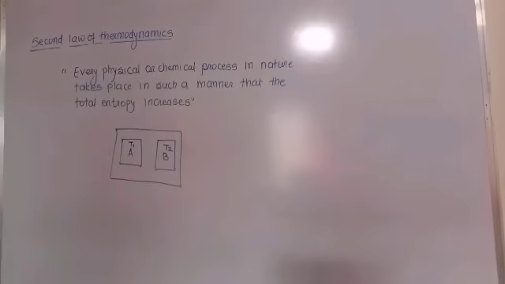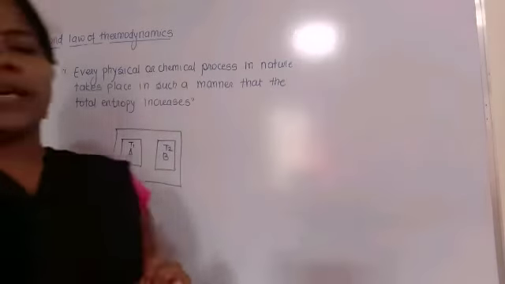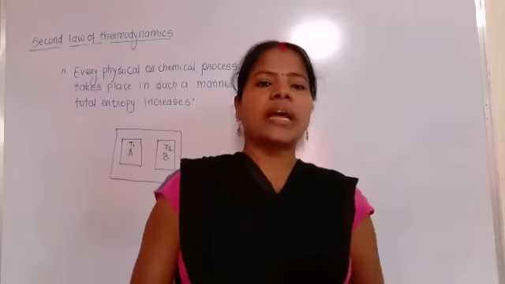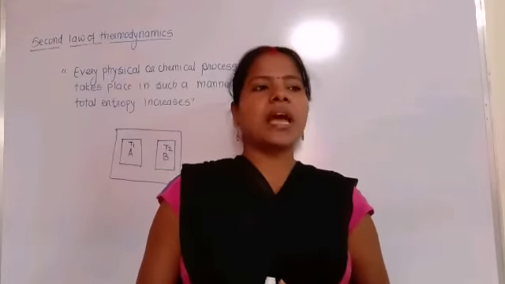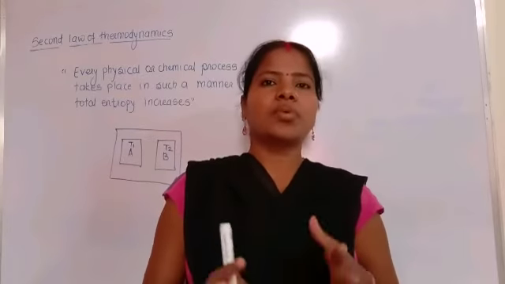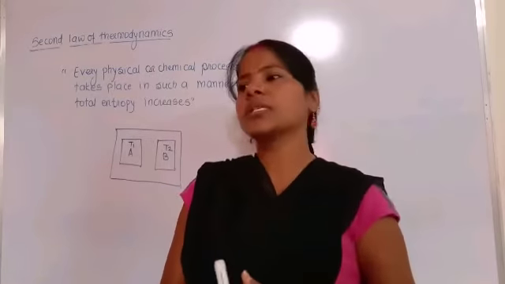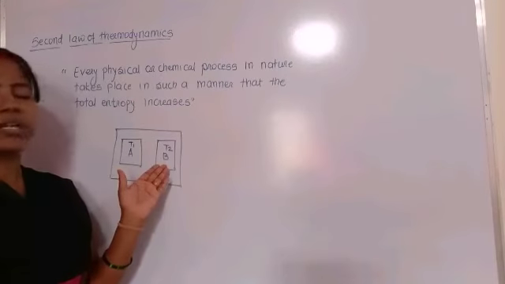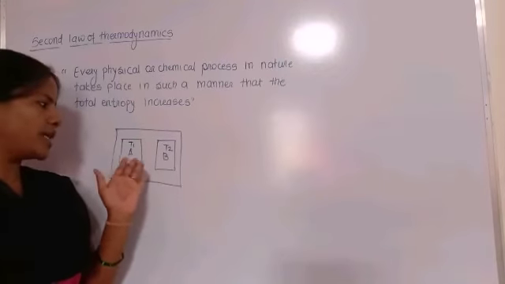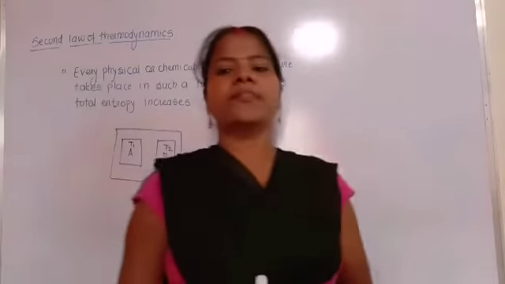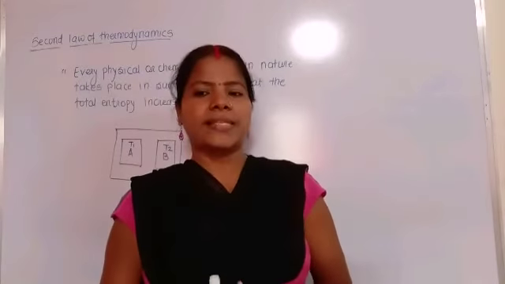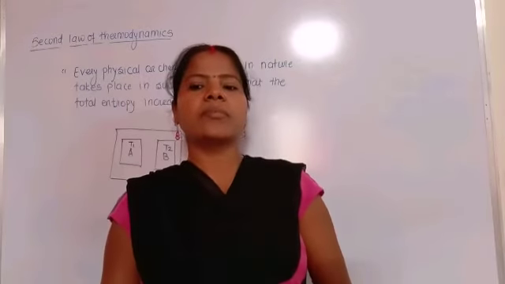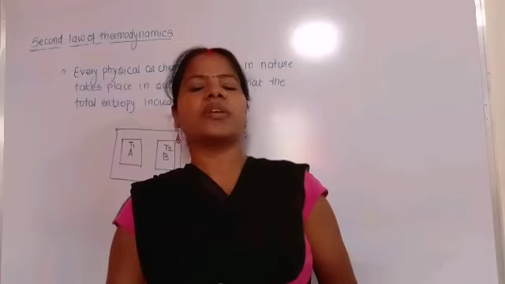So the heat energy flows until the temperature is equalized, that is, after some time both bodies have the same temperature. Because heat energy is transferred from the higher temperature body to the lower temperature body, these two bodies have the same temperature after some time. That means the temperature is equalized and the state of equilibrium is reached. So this is called the equilibrium condition, that is, the stable state of equilibrium.